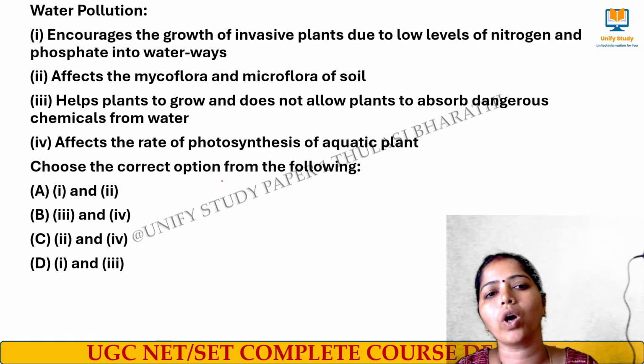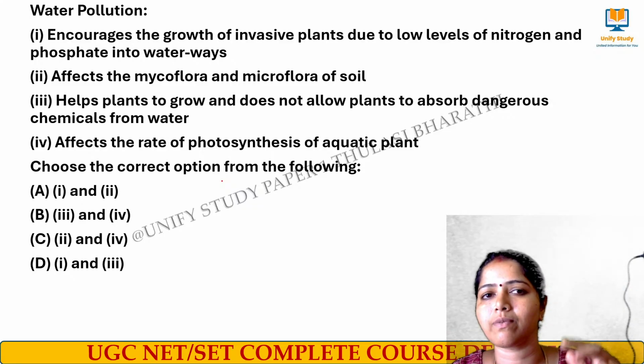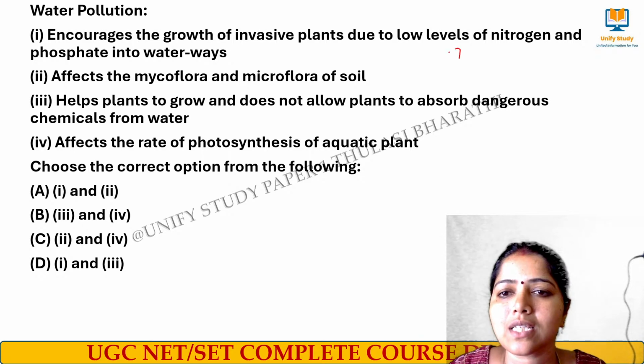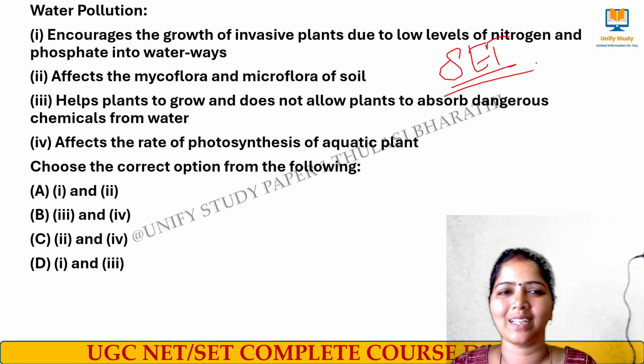Water pollution. This is a slightly bigger descriptive question where you need to understand the concept and then select the answer. This is a question asked in a SET examination. Read it carefully.